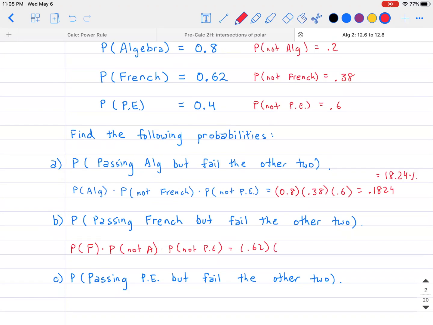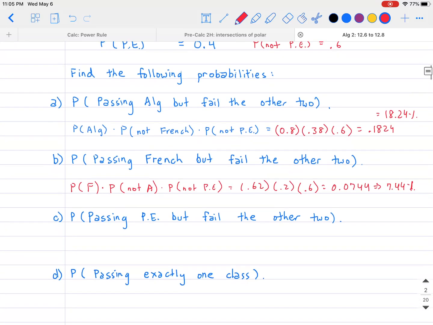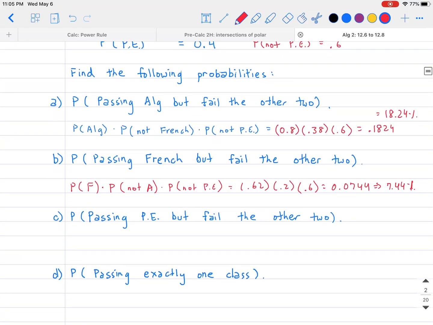That's 0.62 multiplied by 0.2 and then multiplied by 0.6. Put that in the calculator: 0.62 times 0.2 times 0.6. The answer comes out to be 0.0744, which is equal to a 7.44% chance. All right, now let's look at the other one.